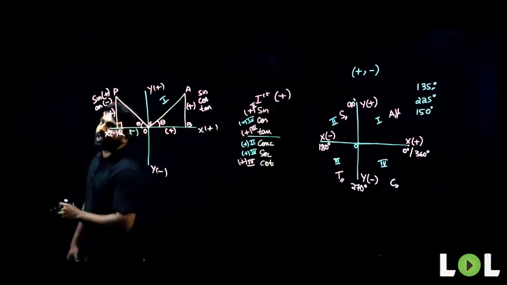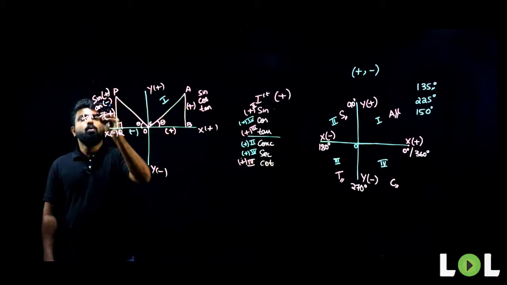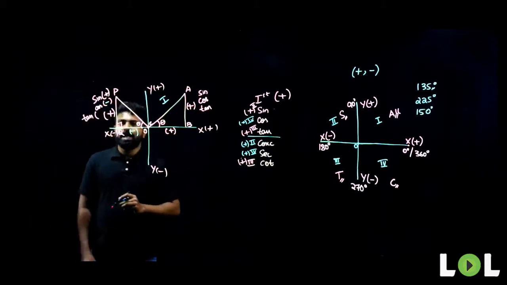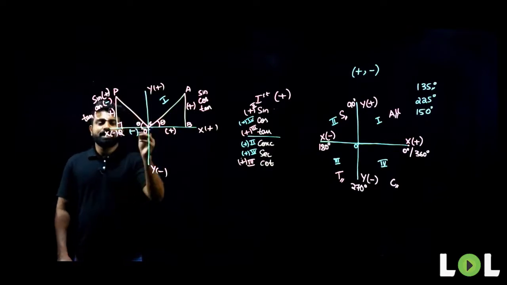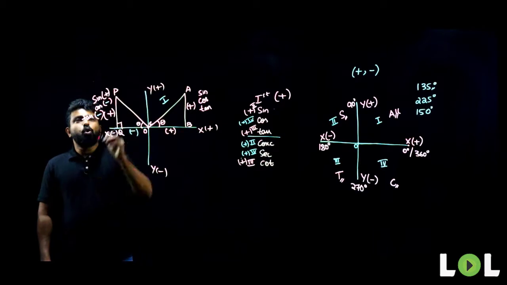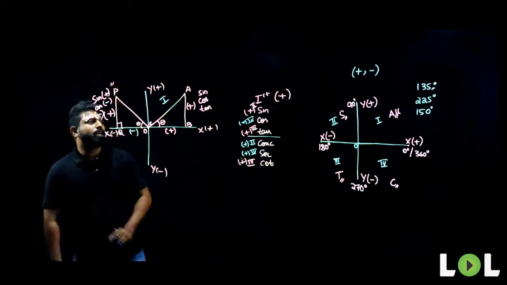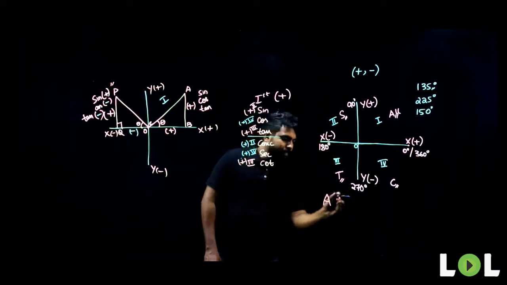Now, let us look at tan. What is tan theta? Tan theta is nothing but opposite by adjacent. Opposite is positive, adjacent is negative. Positive by negative is nothing but negative. So, only sin is positive in my second quadrant. That is what S stands for. So, you will have to remember this.